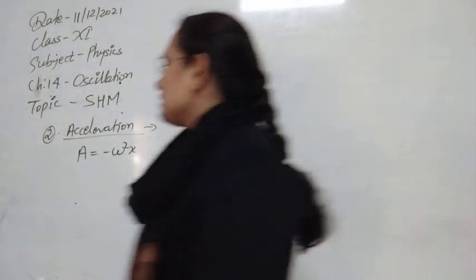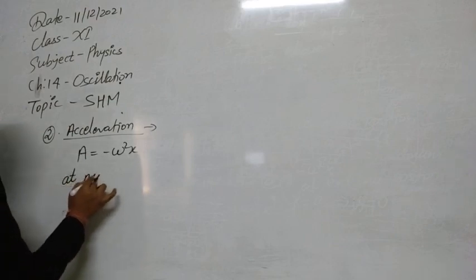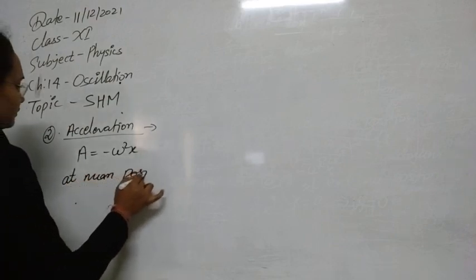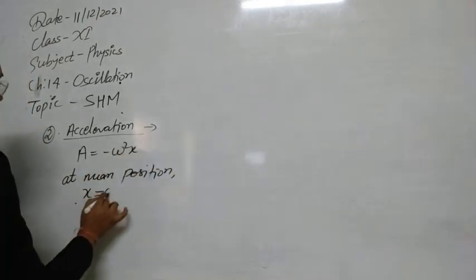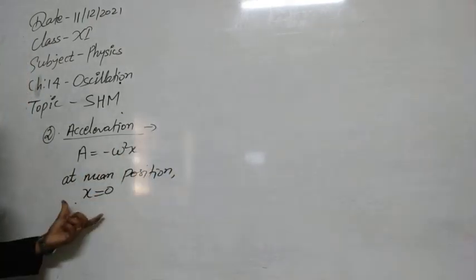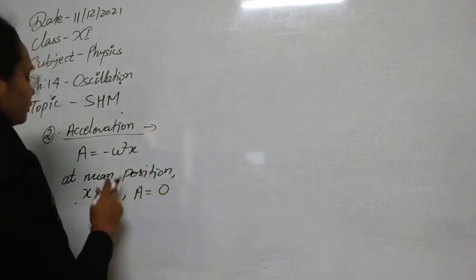Now let's see what the acceleration is at the mean position. At the mean position, x is equal to 0. So as x is equal to 0, a will obviously be equal to 0.